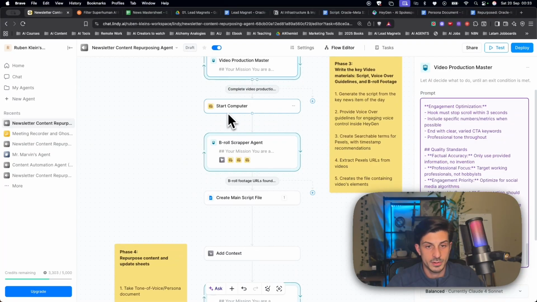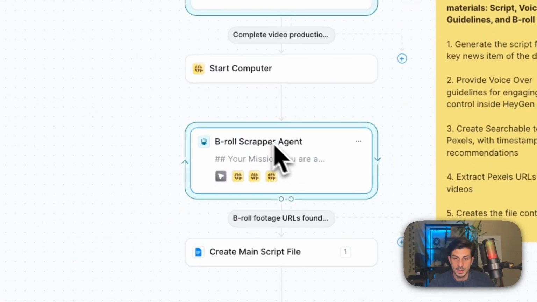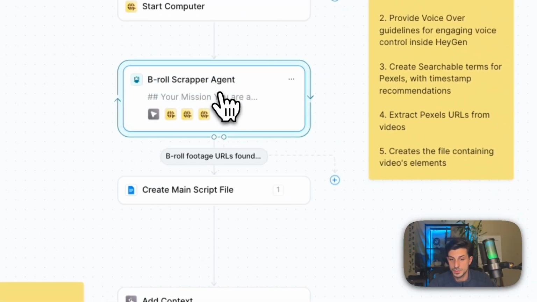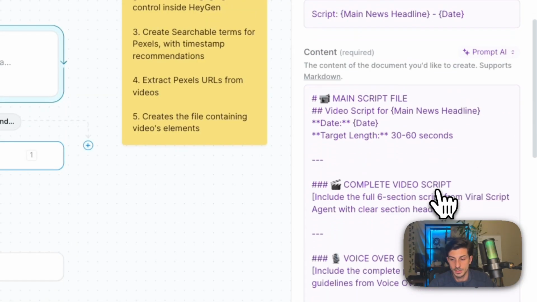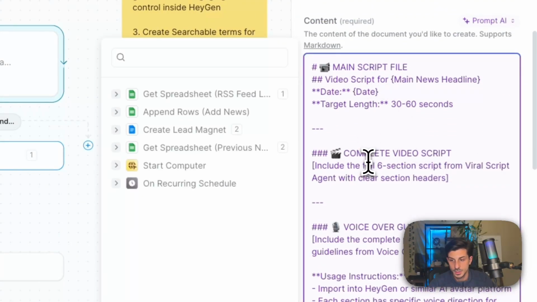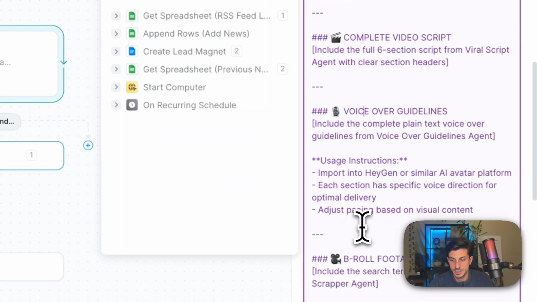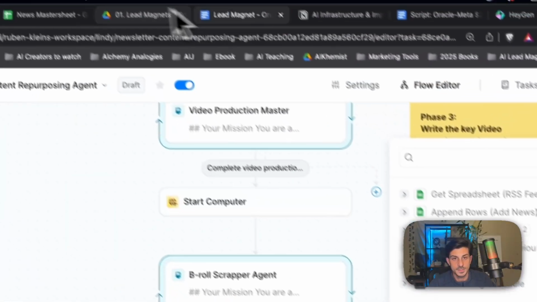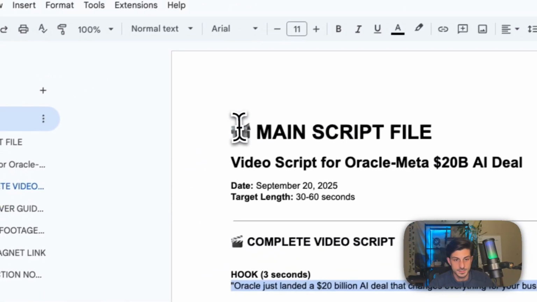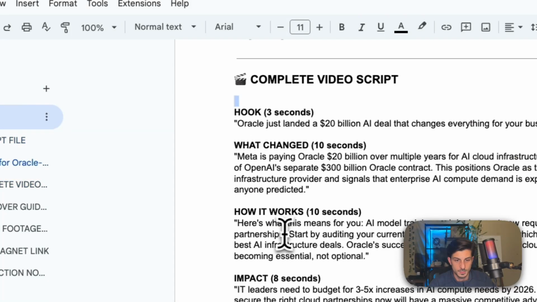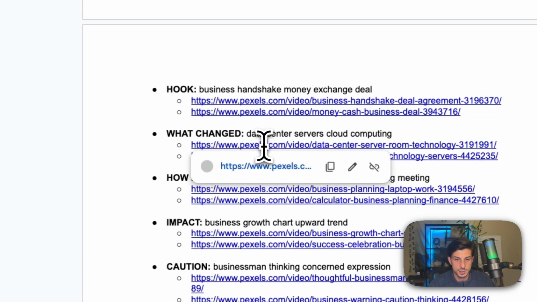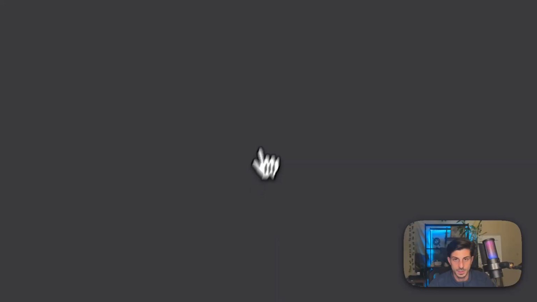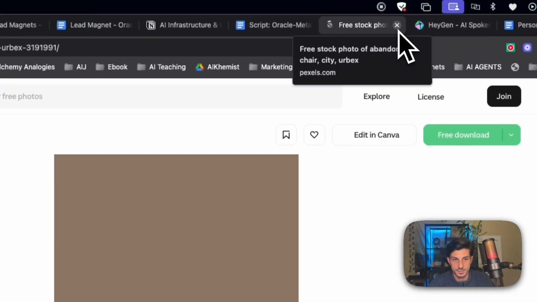After that is done, the next agent is going to scrape B-roll content from Pexels and add all of that inside our main script file. So we're going to have the main script, complete video, voiceover guidelines, and B-roll footage. That looks like this. We got the complete video script, voiceover guidelines, and links to Pexels where you can download the videos.